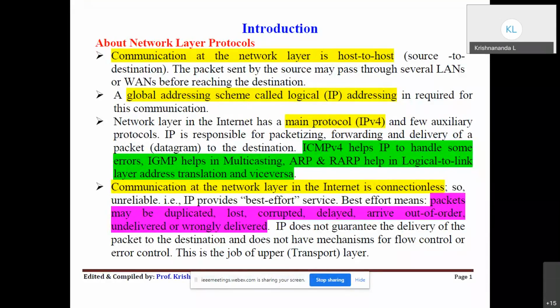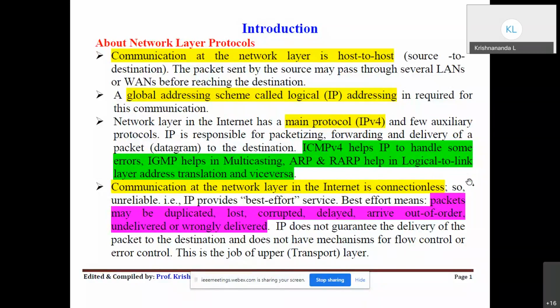Yes, sir. Okay. So we have the basic protocol in the network layer of the internet as the IP, the Internet Protocol version 4, and we have some auxiliary protocols to help the IP for doing its job: the ICMP, the IGMP, the ARP, and the reverse ARP, and so many things. So we'll be basically concentrating on IP, the Internet Protocol, for routing your datagrams from source to destination across multiple networks.